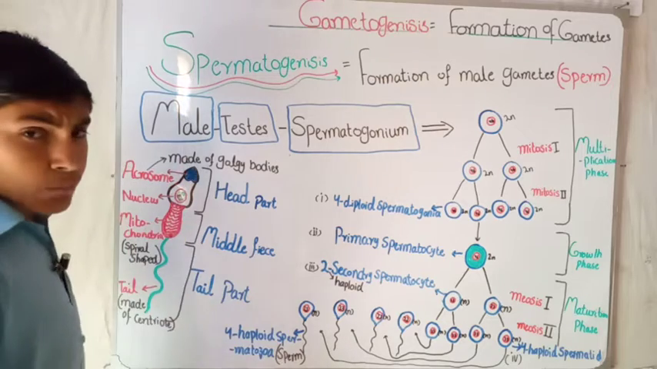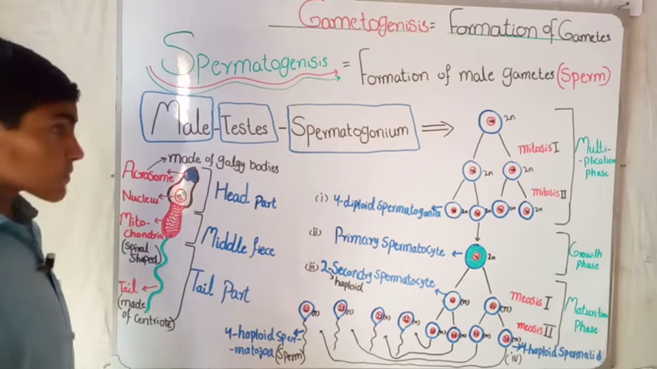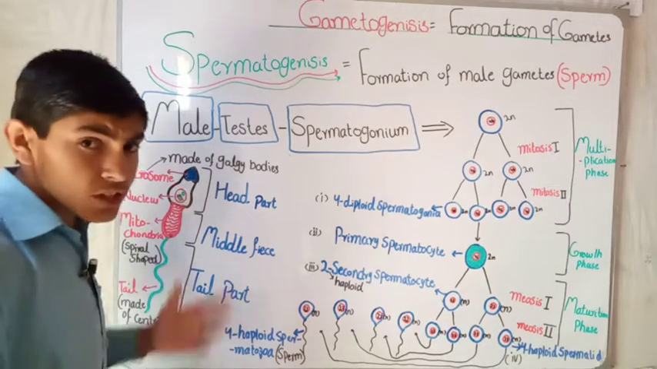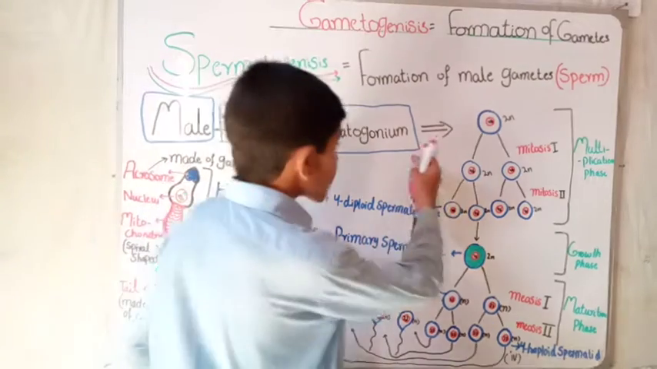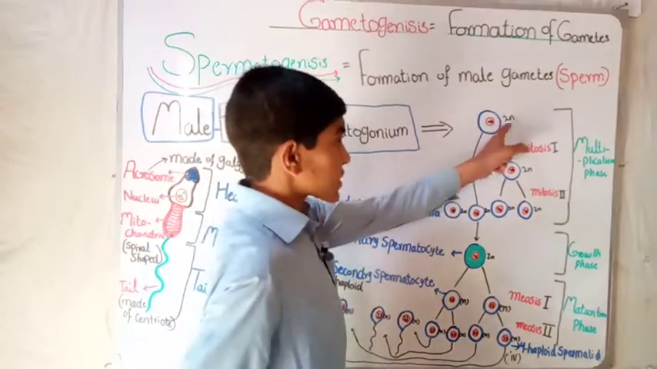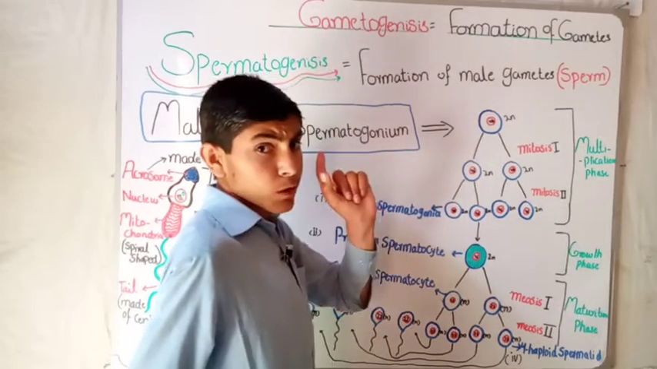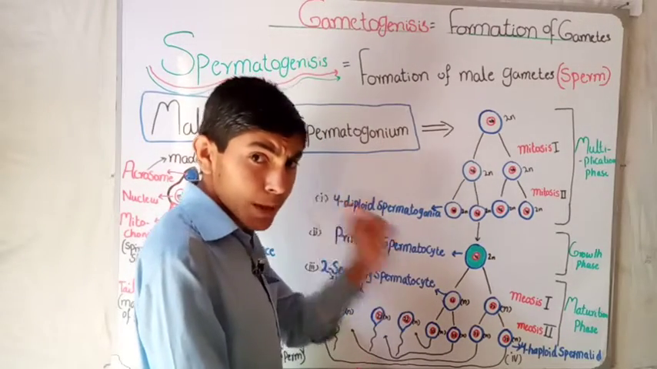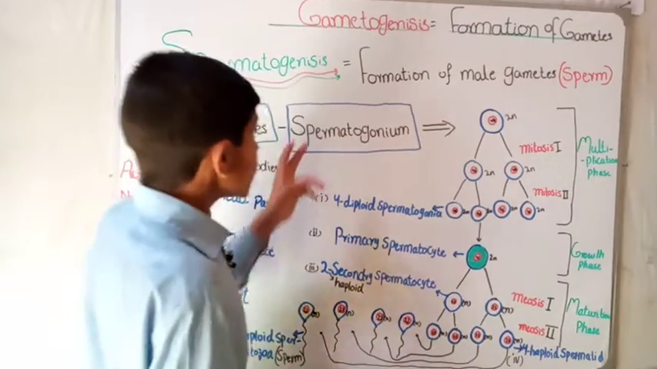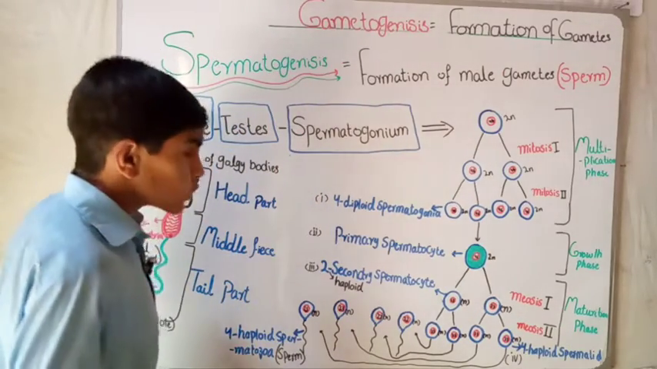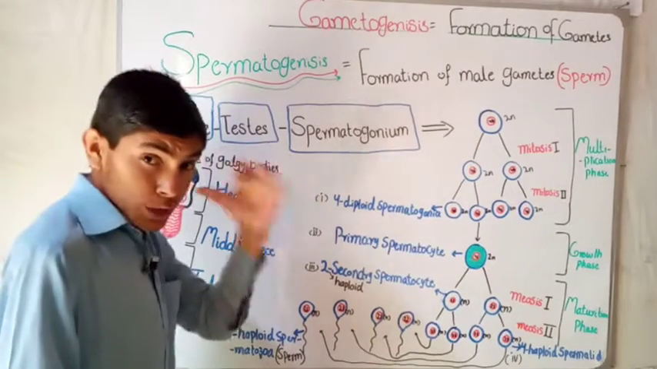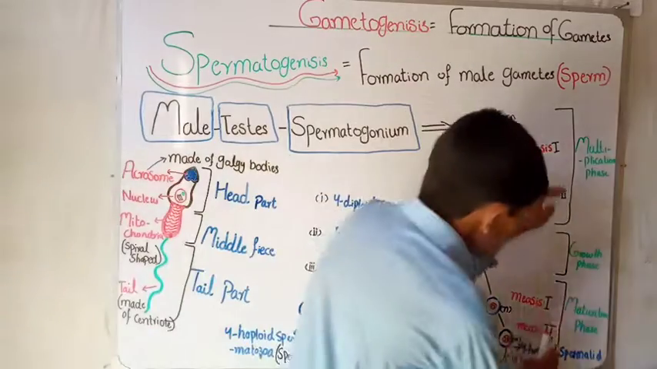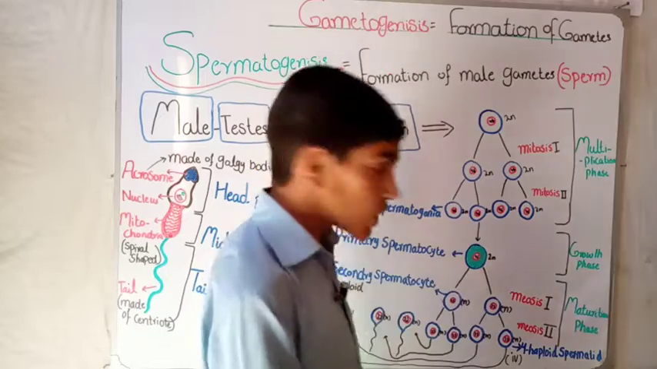The male reproductive organ is the testis, and in the testis there are a lot of spermatogonium cells, which are diploid cells. You can see here, this is a spermatogonium, a diploid cell, 2n. It is produced by the mitosis process and is present in the testis, the male reproductive part. Now let's talk about spermatogenesis, which is the formation of sperm. This process can be completed in three phases.